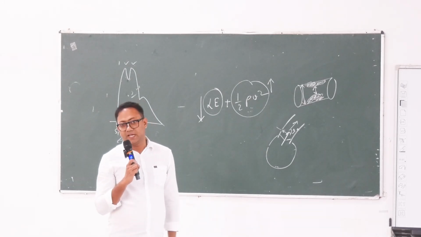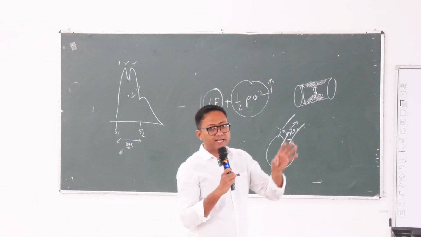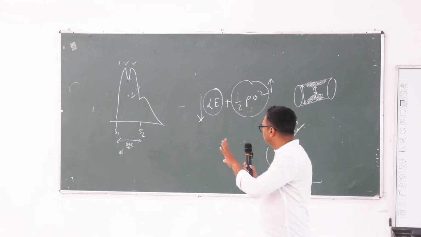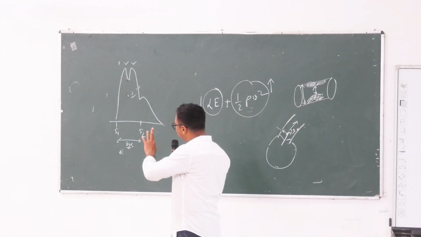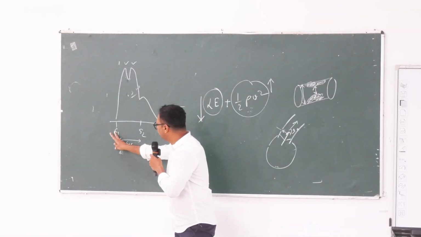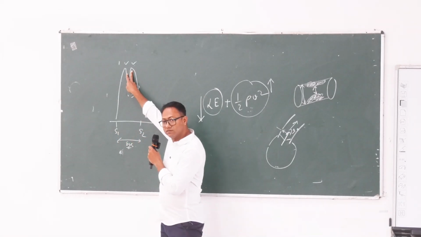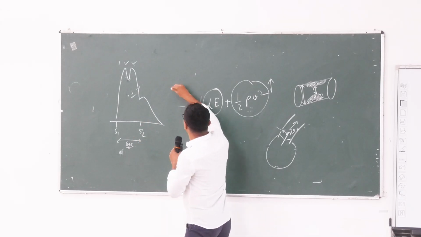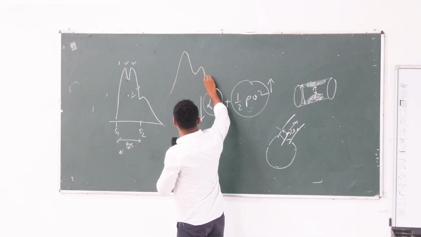Anacrotic wave. In the anacrotic wave, we will have two notches. How to identify dicrotic pulse and pulsus bisferiens? Pulsus bisferiens: between S1 and S2 you have two peaks. But in dicrotic pulse you have one peak in systole and one peak in diastole.